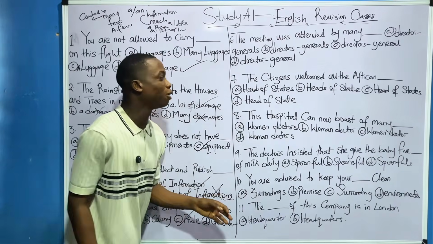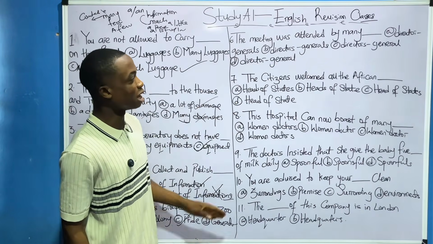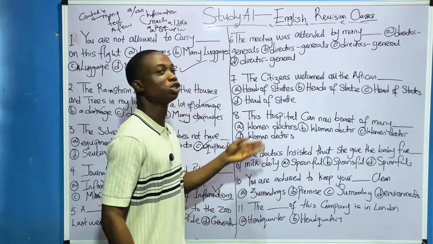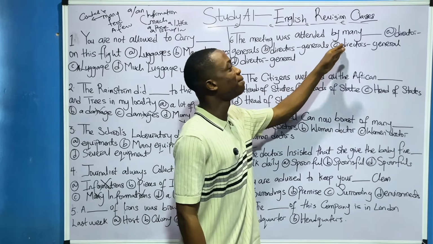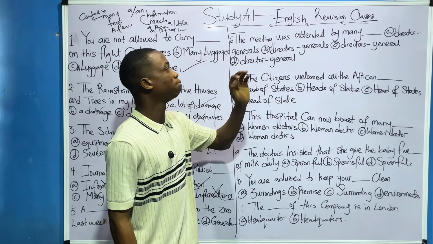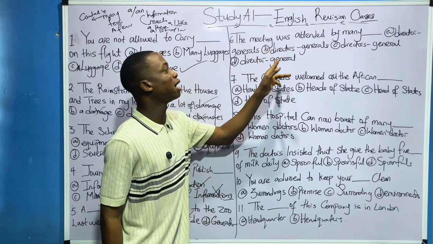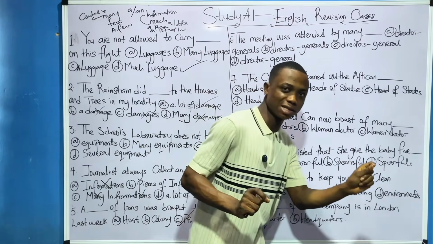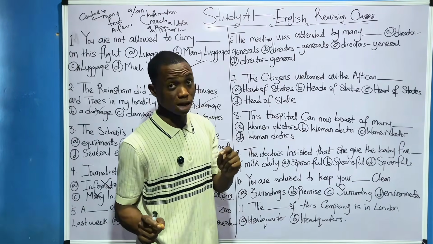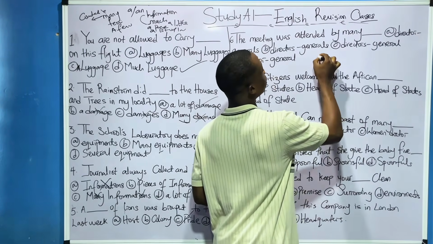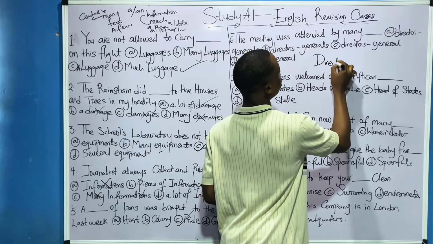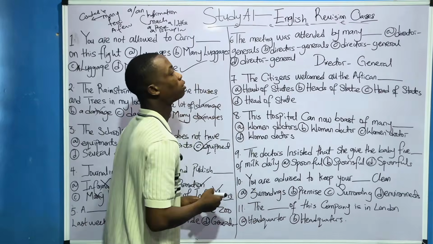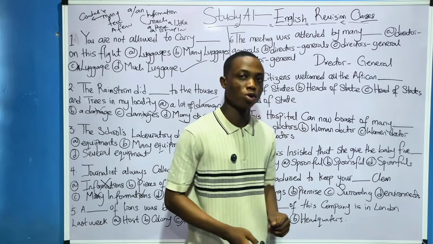Let's move forward. Now, question 6. It's not hard. The meeting was attended by many dash. A director general, directors general, director generals. You can see that some of them have S and some have no S. Now, the key word is director general. That's the key word. Now, what are we talking about? Who are we referring to?